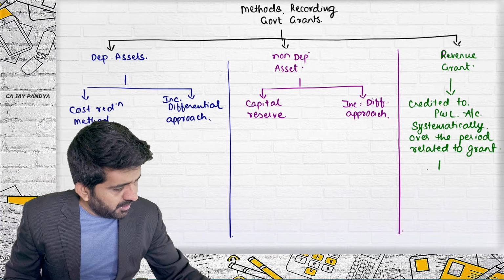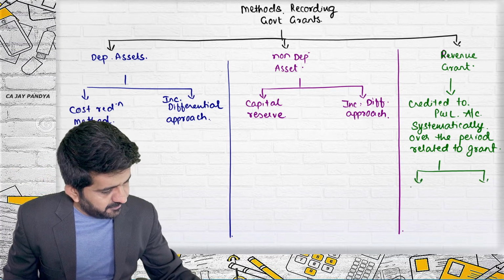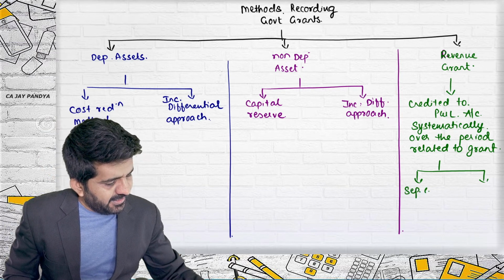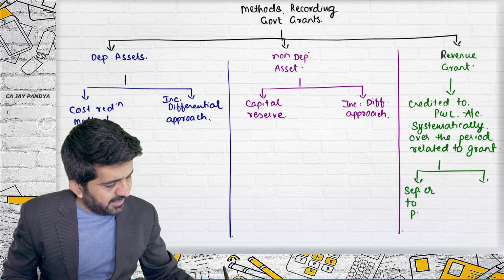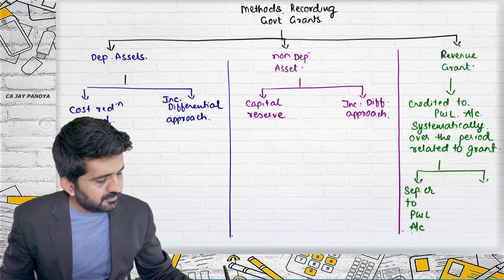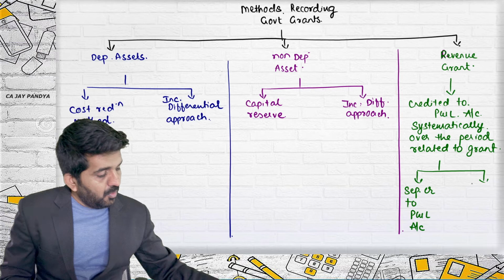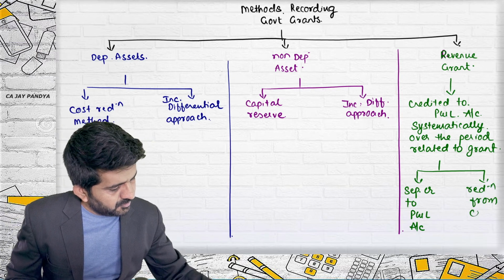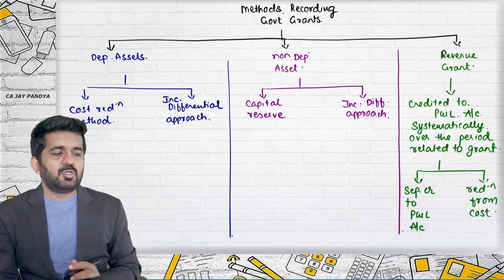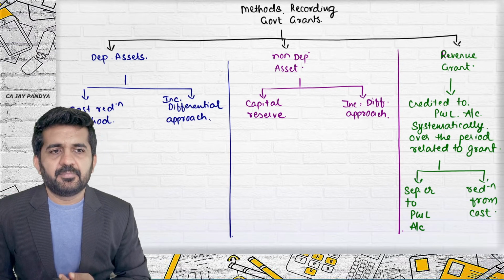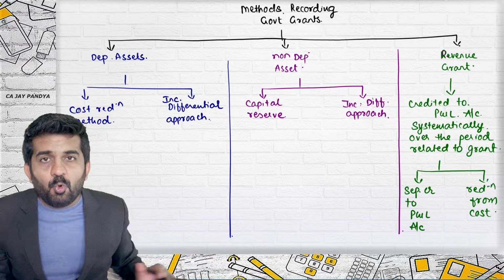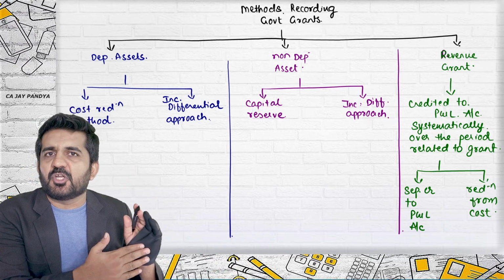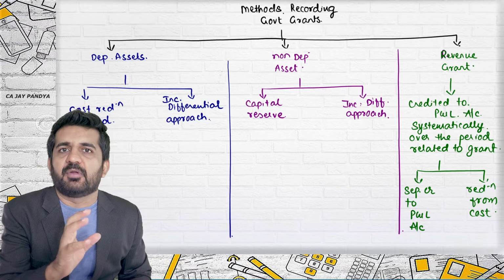Here also there are two parts. Try to concentrate. It can be separately credited to P&L account, or it can be a reduction from cost. Stop it. This is an overview of your 50% or 70% of AS, which says accounting for government grants.